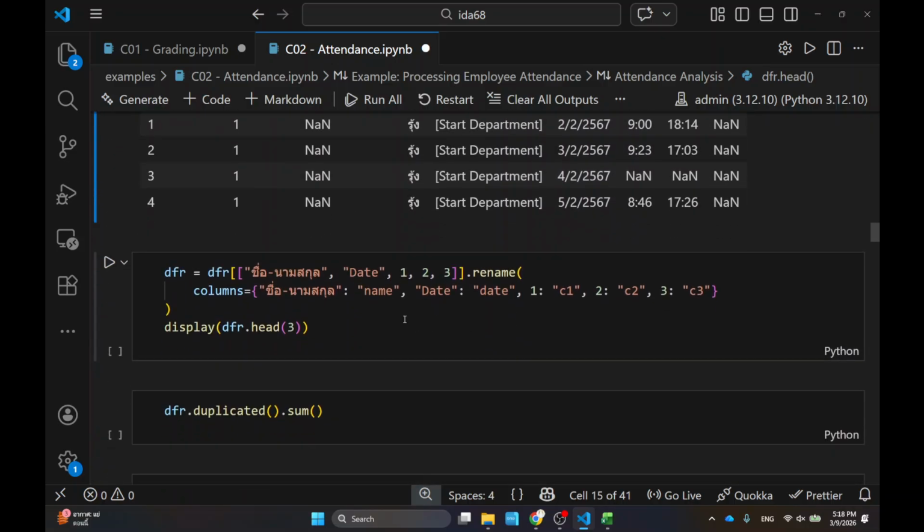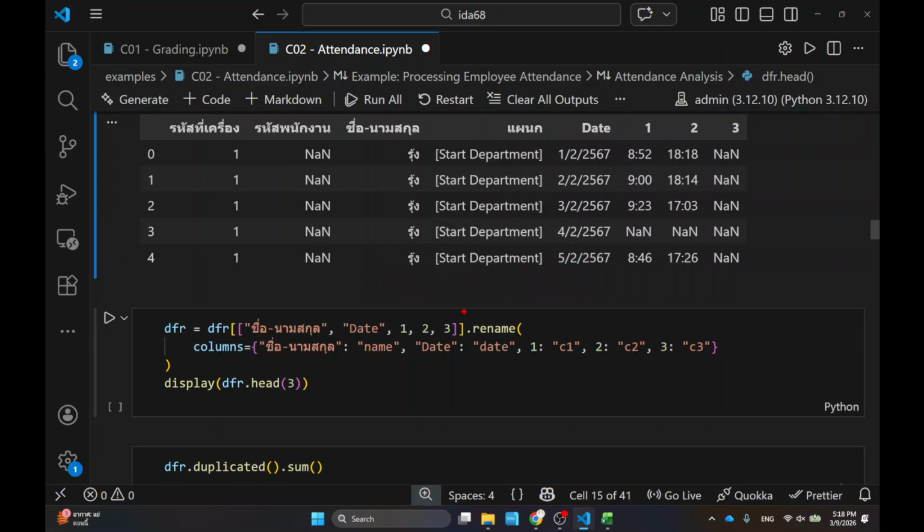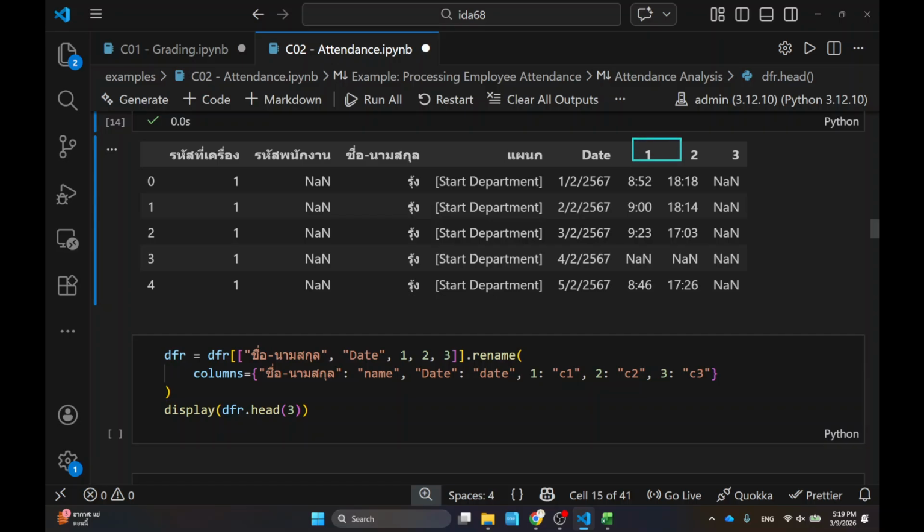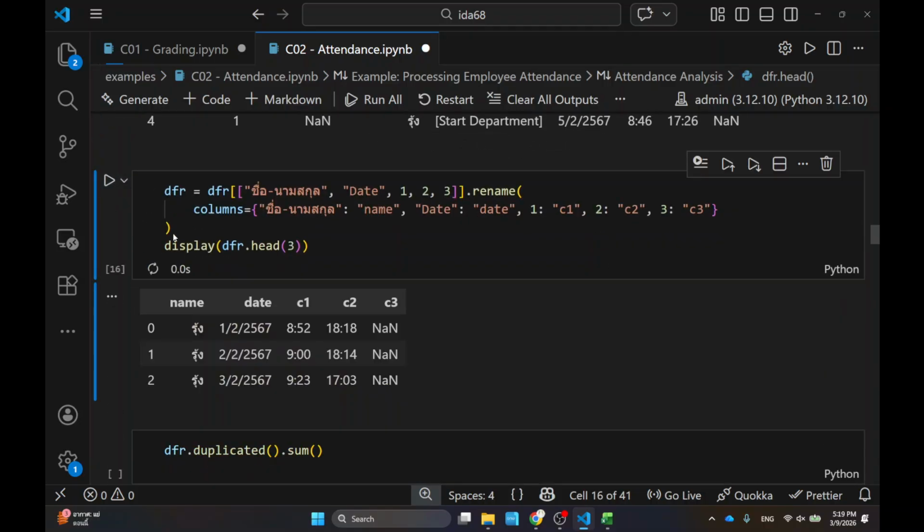All right, so first of all, I need to rename. Rename is something that I use a lot at the beginning. Just want to make sure that I can have something consistent. In particular, I want to rename this one to C1, C2, and C3. I hate the column name that is a number. I want it to be a string, so I just change it into C1, C2, C3, because a string as a column name makes more sense, not the number. Number is still really, really weird. Okay, so I change them. All right, so I change the data that has the column name like this.